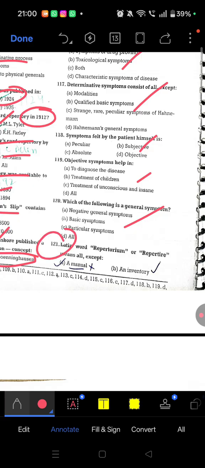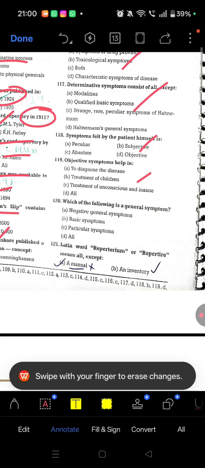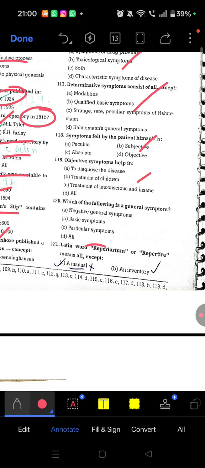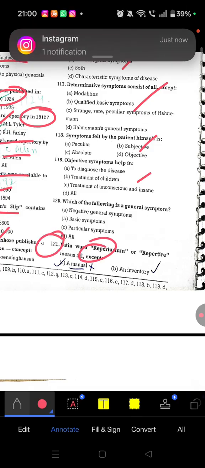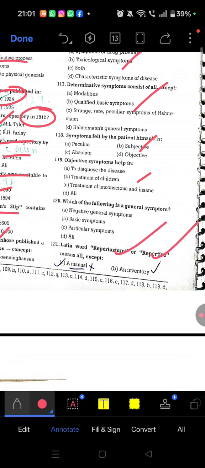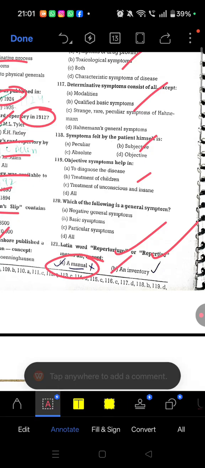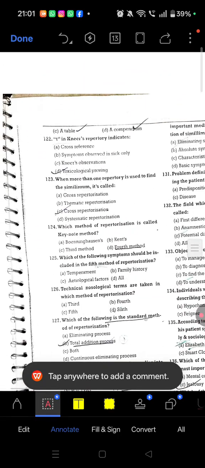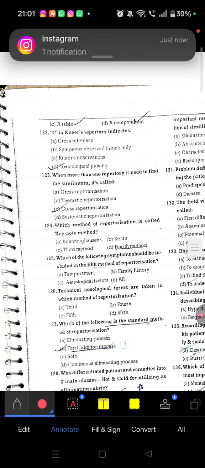Question number 121. The Latin word repertorium or repertoire means all except. This question is important. The Latin word repertorium or repertoire means all except a manual. So it means an inventory, a table, a compendium.